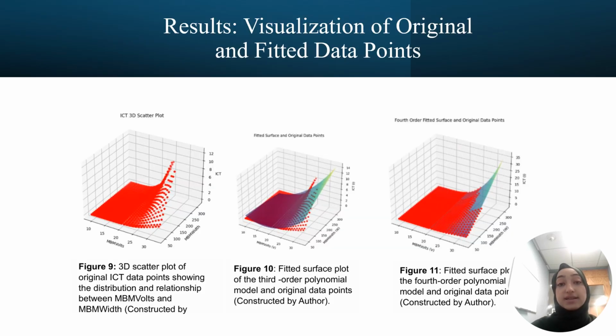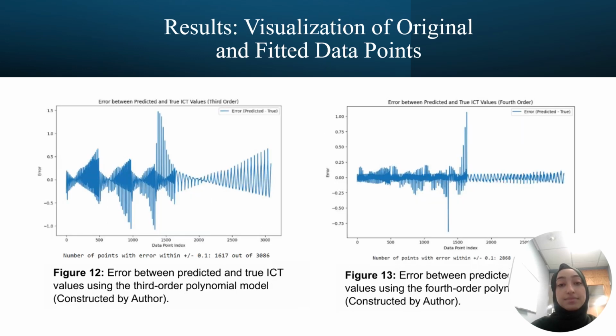As you can see, the first thing I did was plot the original data set. The second graph shows the third order polynomial that was attempted to fit the data. However, it performed poorly. In contrast, the third graph, utilizing the fourth order polynomial, achieved an almost perfect match with the data. As shown by these graphs, the fourth order polynomial captured around 90% of the data within 0.1 of the standard deviation. On the other hand, the third order polynomial only captured 52% of the data points within 0.1 of the standard deviation.